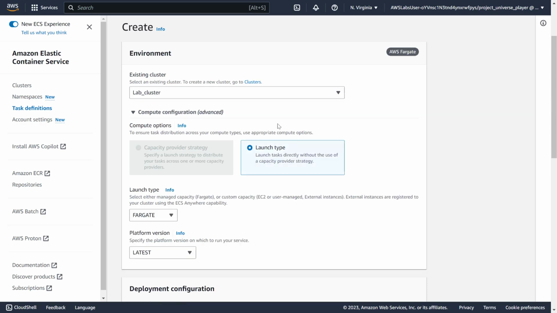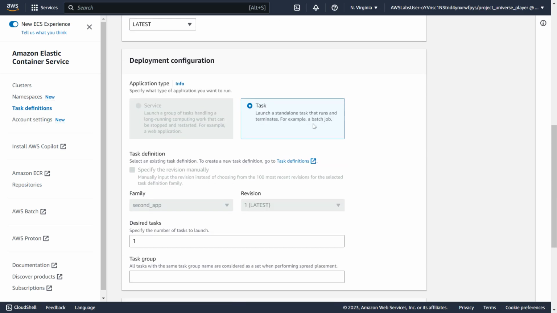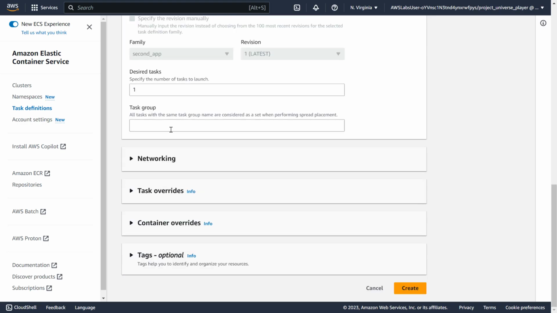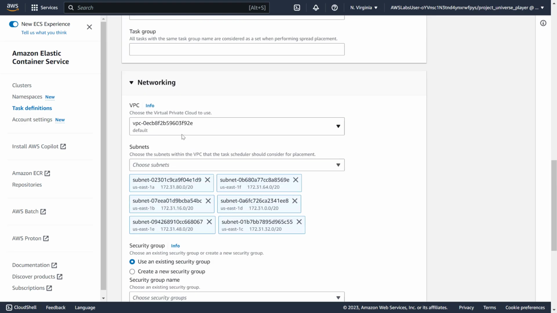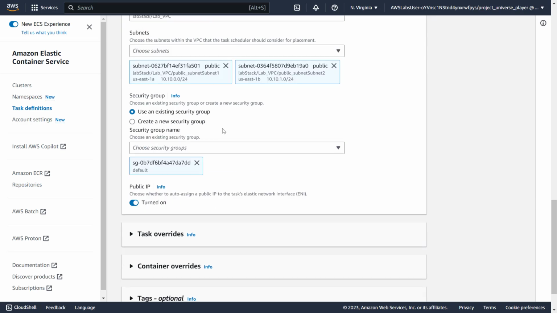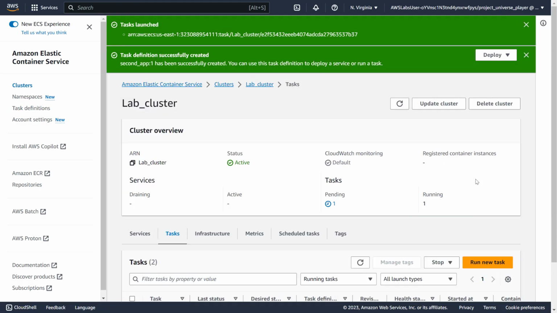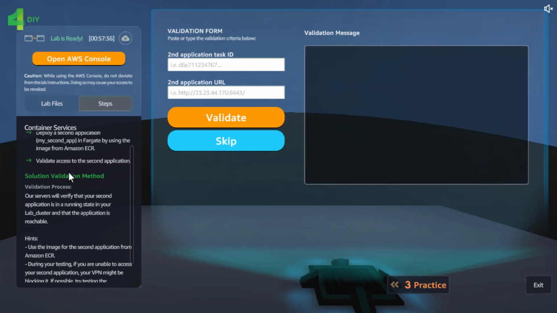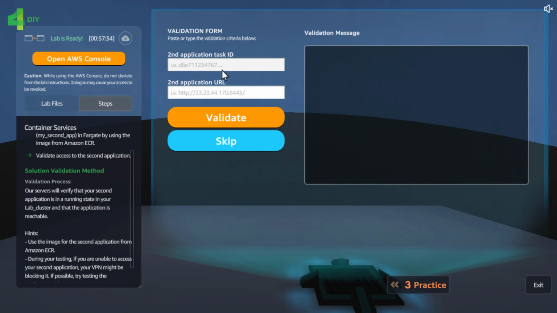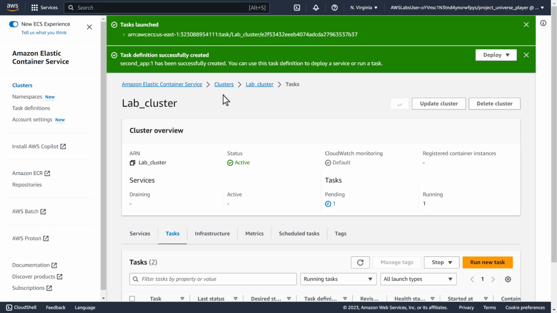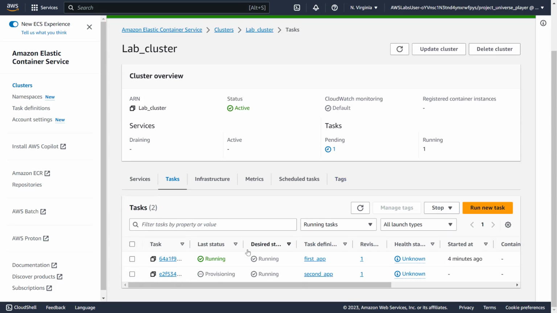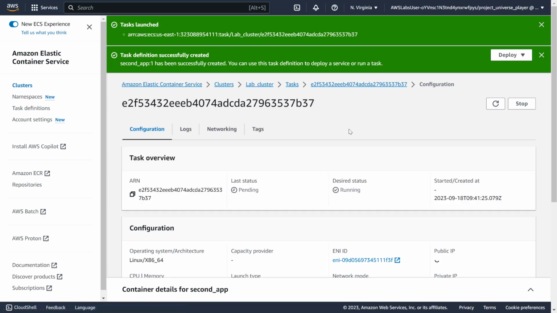I'm going to use the same lab cluster. Now it will select the task, which is second app, networking, VPC. Everything is chosen for me. Yes, create. Yeah, it's not that hard. Okay, and they want the second application task ID and second application URL. No problemo, I will do that. Okay, it is getting provisioned.